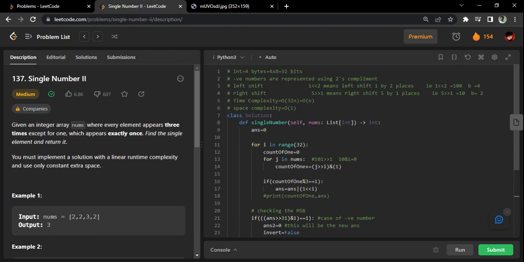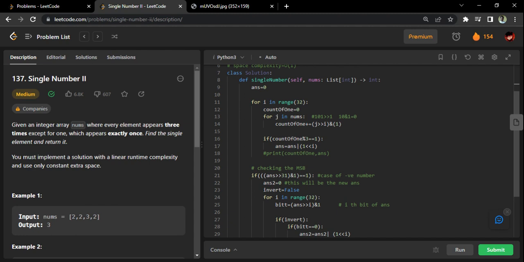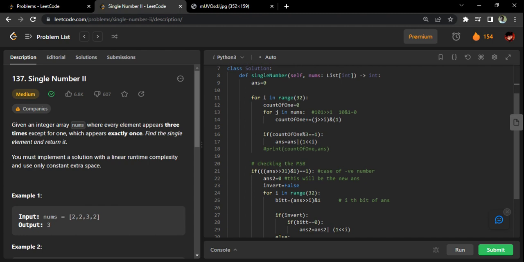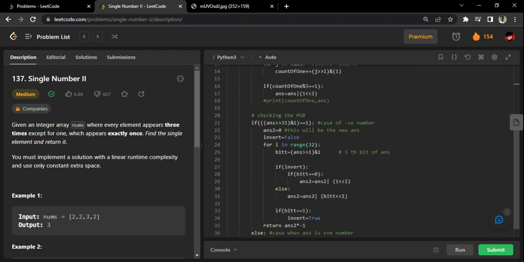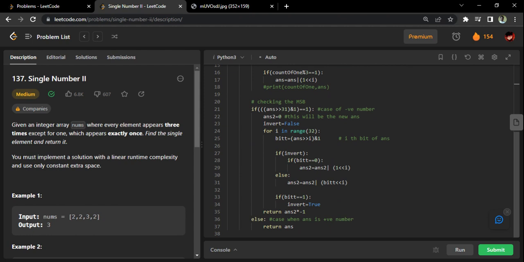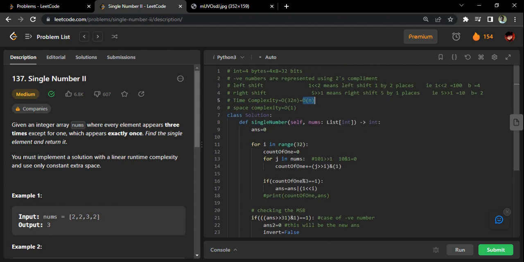And if you talk about the time complexity, it will basically be 32 into n. Okay, 32 into n, because n numbers are there, and for each there are 32 bits. But if you convert it in a logical way, it becomes simpler. Similarly, coming to space complexity, as you can see, we are not using anything basically, only some constant variables, answer and answer2, only two things. So it will basically be constant space complexity.